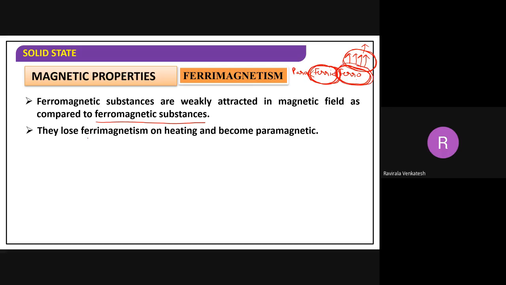Next, they lose ferrimagnetism on heating and become paramagnetic substances. So when you heat, what happens? Definitely they lose their magnetic momentum, whatever magnetic momentum they have, which is what you call ferrimagnetism. When you heat, everything becomes anti-parallel. Even the parallel ones become anti-parallel, and it now becomes normally paramagnetic.